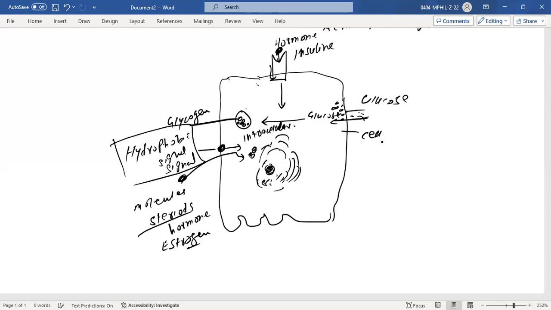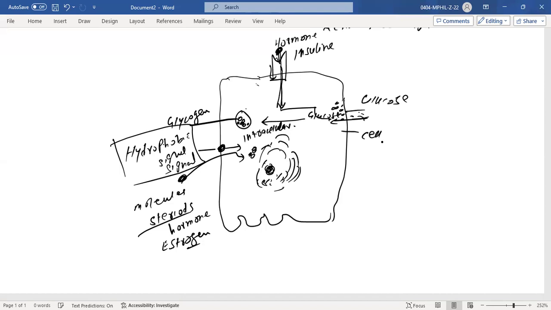Remember, all these others were hydrophilic signals that you have studied. They have their receptors on the cell membrane, and the signal attaches there. This signal is not coming in; it is just attached outside, and it will initiate the signal, and that signal will go further.